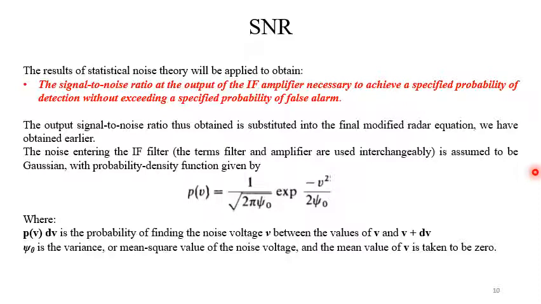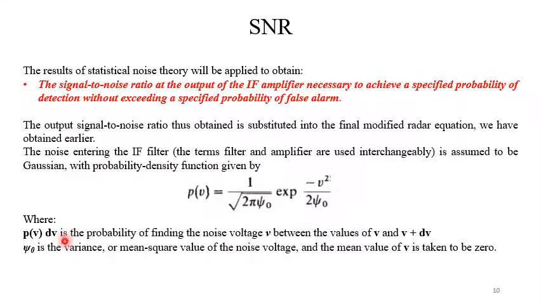The output signal to noise ratio thus obtained is substituted into the final modified radar equation we have obtained earlier. The noise entering the IF filter is assumed to be Gaussian, with probability density function written in the conventional form P(V) equal to 1 by root over 2 pi psi 0, exponential minus V square by twice psi 0.